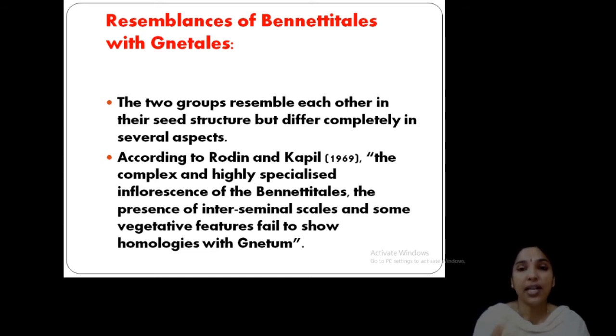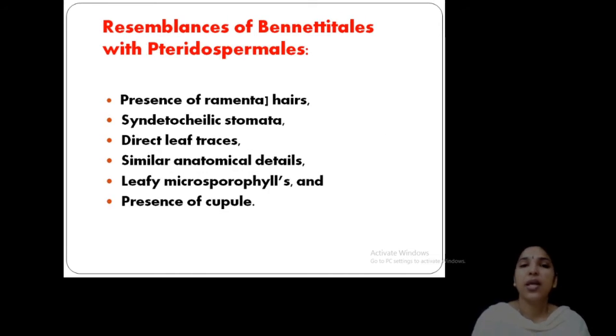So, Gnetum is an advanced member. Likewise, Bennettitales also show more advanced features. Clear? Okay. Now, pteridospermales are primitive fossil forms. So, the presence of ramenta, syndetocheilic stomata, and direct leaf traces, they are resembling. Then certain anatomical characters, the leaf microsporophyll and presence of cupule in certain cases resemble the pteridospermales. Most of the members we studied. So, these are the features by which it resembles the pteridospermales.